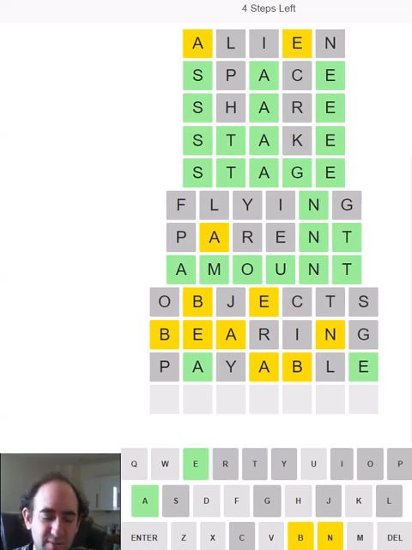Right, what are we going to do? So maybe the B is third. The other A surely isn't going to be first or third next to the other A. It can't be fourth, and it's probably not going to be next to the E either. So I'm thinking something like that, or the B could be one letter to the right. But it can't be pancake or fan bake. Don't like the sound of any of those.